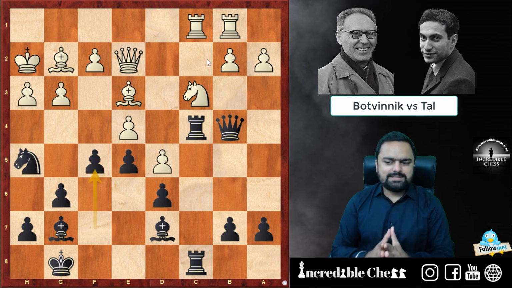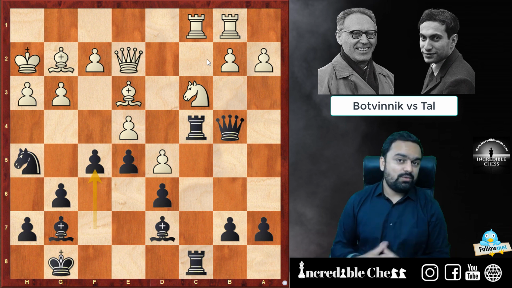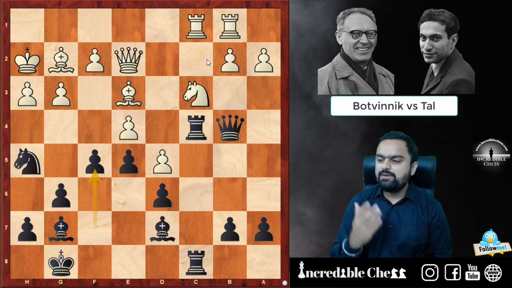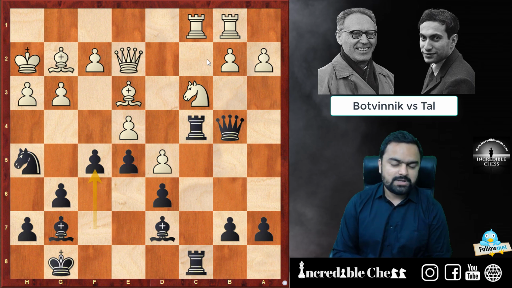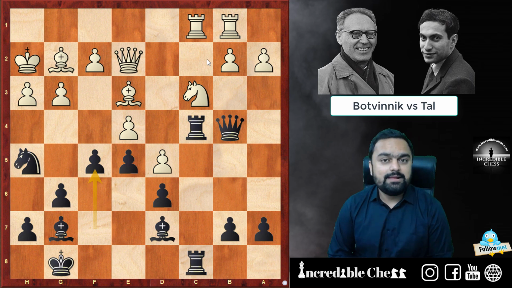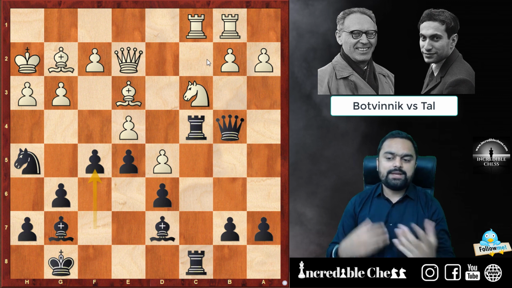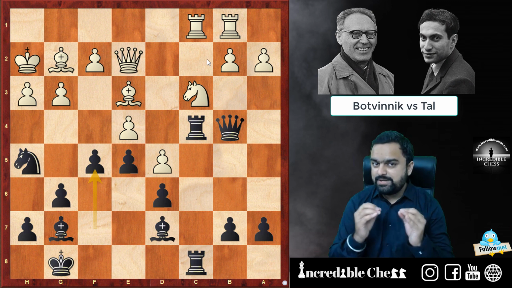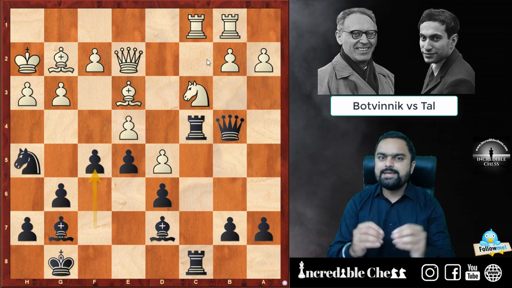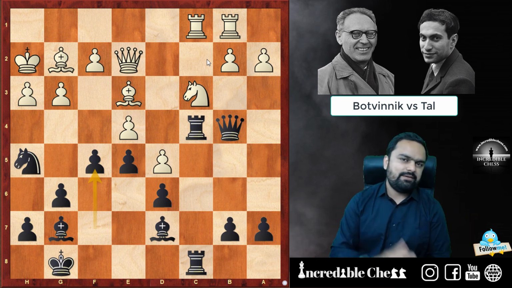See, Tal understood that in order to win against Botvinnik, you have to play dynamic chess, and because of his dynamic play, he won this World Championship match also against the great Mikhail Tal. And to complicate the situation, he goes for the f5, which is actually the essence of any King's Indian game. You have to play f5 in King's Indian.